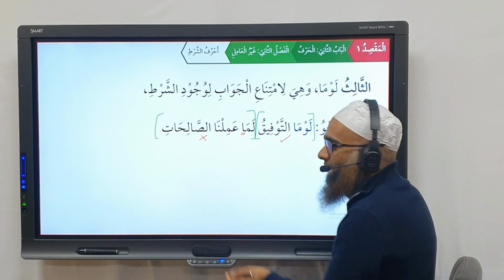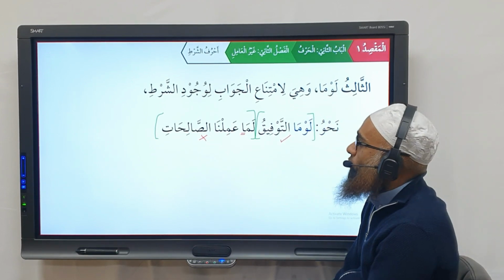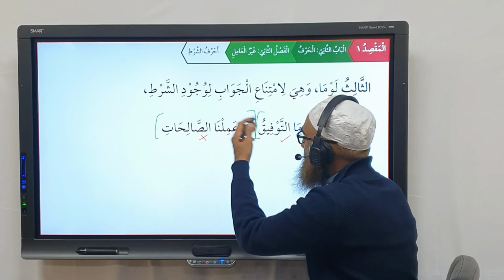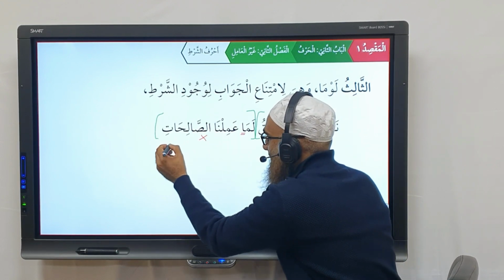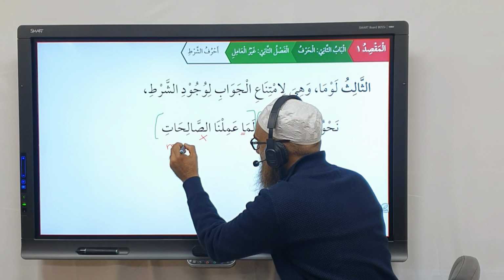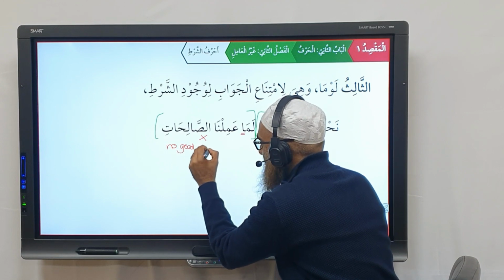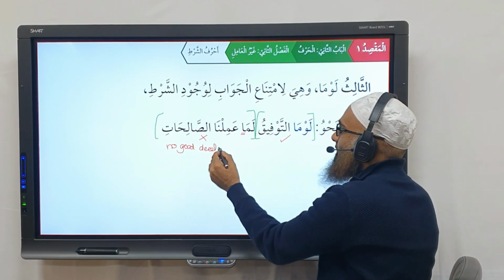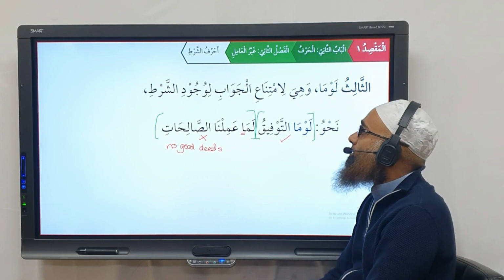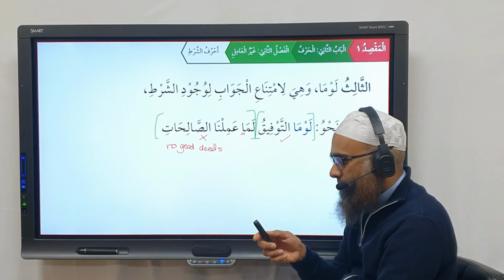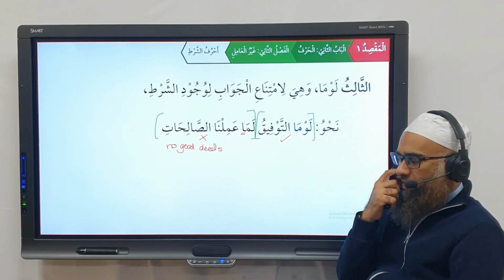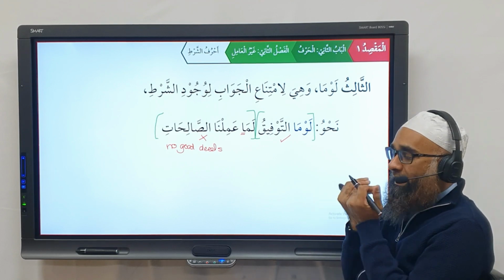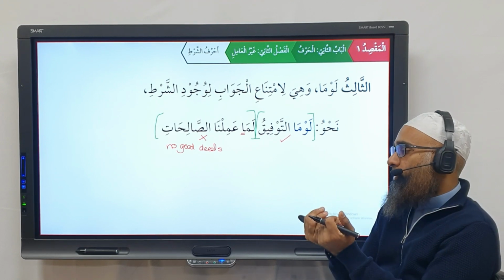So a negative of a negative is a positive. We would not have done good deeds, but because Allah gave us tawfiq, the opposite of no good deeds is good deeds. Do you understand? Are you following? Yes? So you have lawma, wa hiya limtina al-jawab li wujud al-shart.